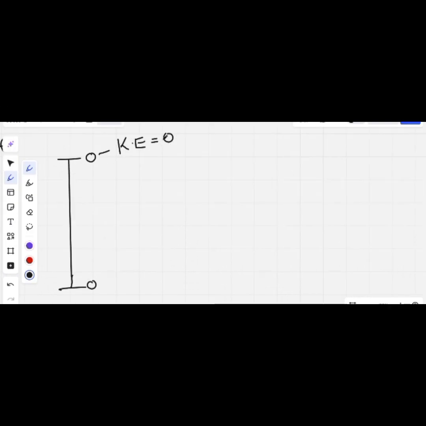The kinetic energy is zero at this point because the object is not moving. Already we have seen that kinetic energy is as a result of the fact that an object is in motion. So when an object is not moving, the kinetic energy is zero. So at that point, the kinetic energy is zero, then the potential energy is maximum.